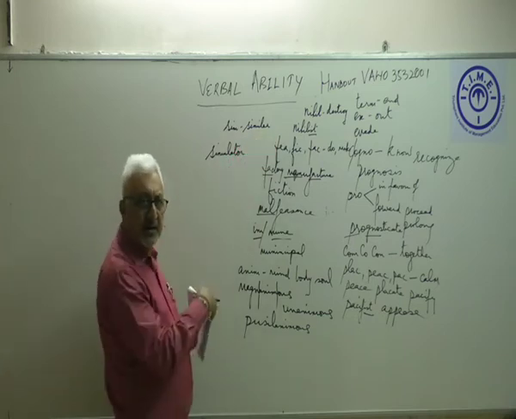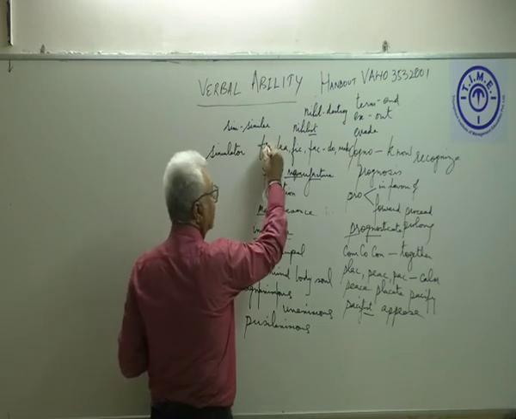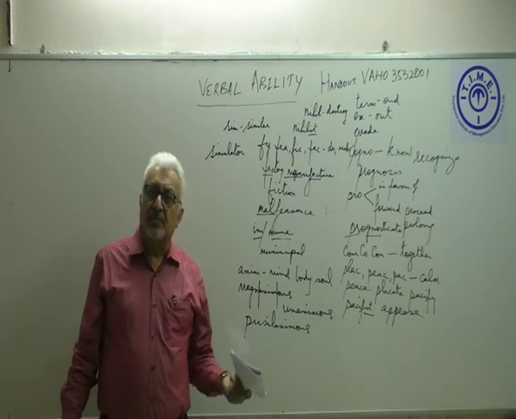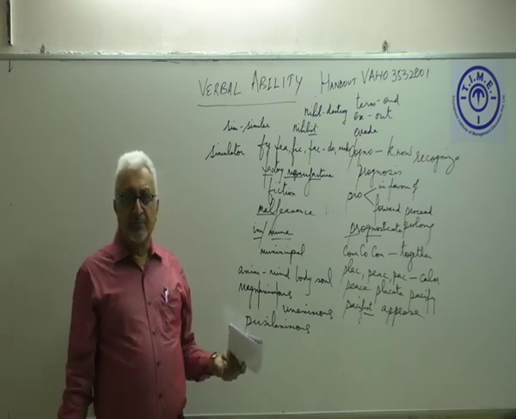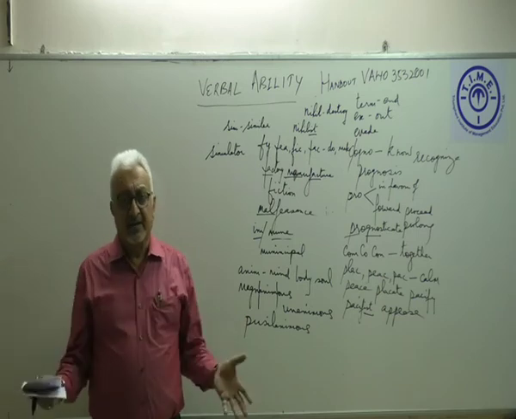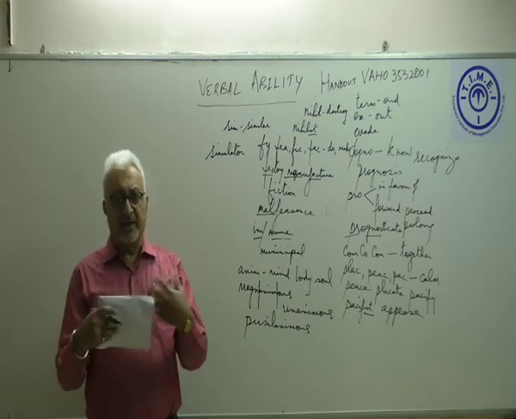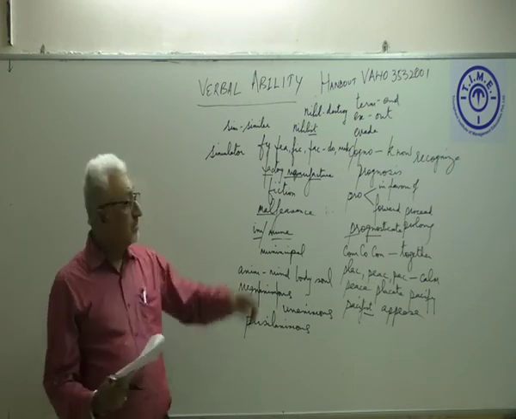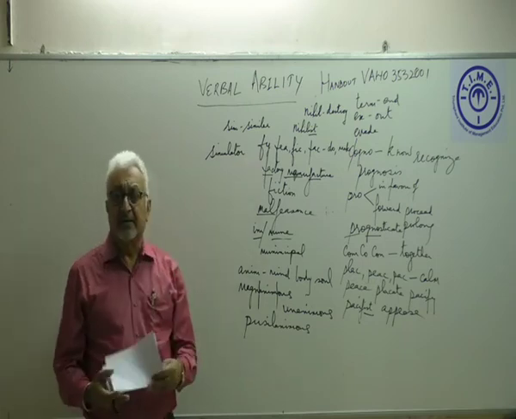Please also add another word here, and that is FY. FY is also a part of the same group, which means to make. For example, magnify, simplify. So we give the sense of making it simpler, making it bigger, magnify. All right? So FY also falls in the same category.